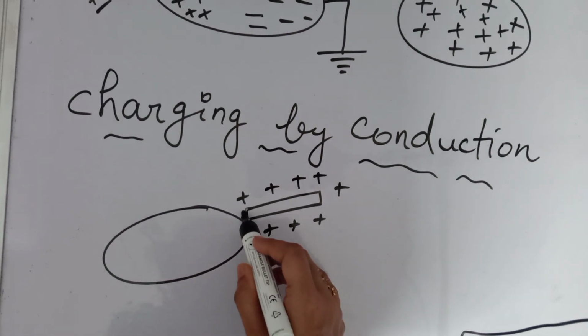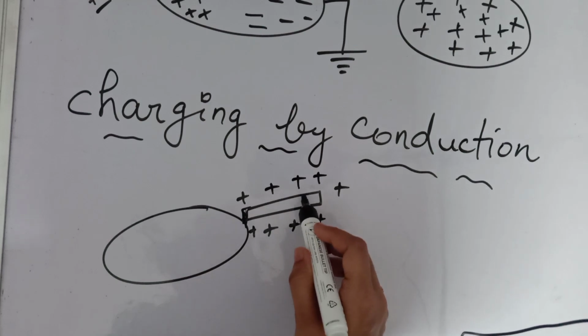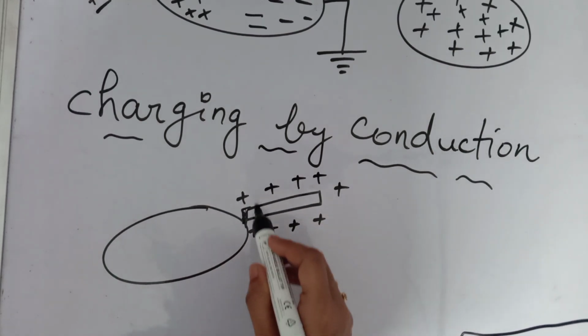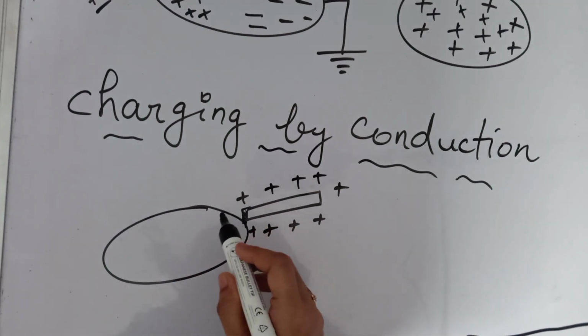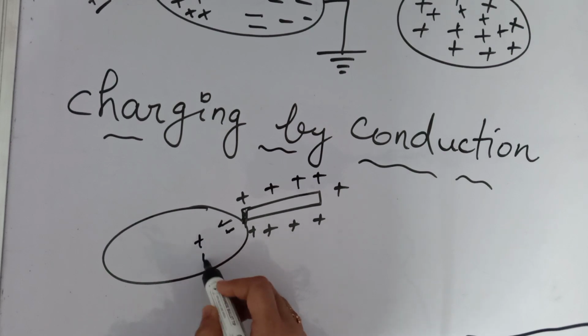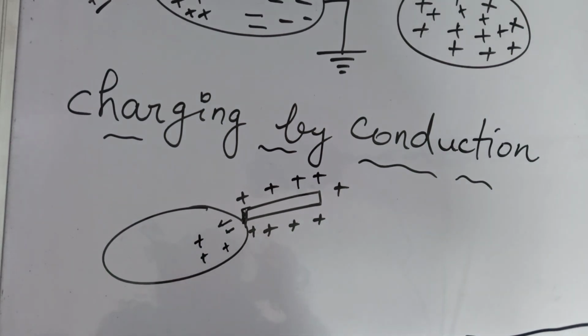Here we are taking a metal rod which is charged positively and placing it in contact with the metal, then the positive charges will be transferred to this metal. So all of this will become positively charged. These are the three types of charging. The first one, friction, we use in the case of insulators, and in the case of conductors we use induction and conduction.